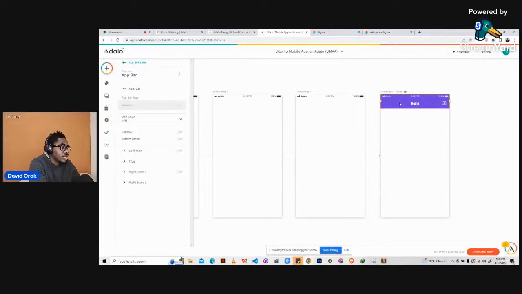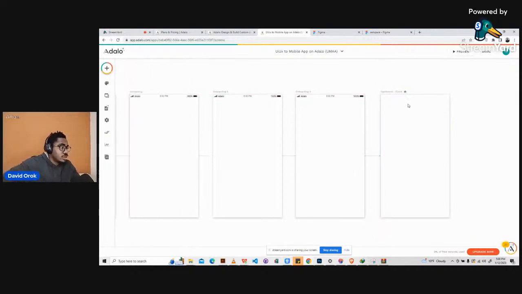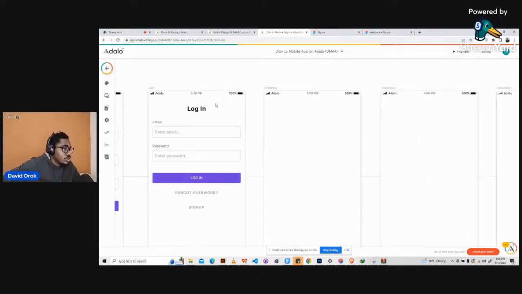All right, so we will come here. For this particular part, we will just take off the elements that are here, right? So let's delete the top here out. So that's gone. I just tapped on it, then I deleted it because we're going to have to design it manually, right? Okay, so we have onboarding one, onboarding two, onboarding three. Then this is called dashboard for the client. Then the next thing we're going to do is we're going to start designing.